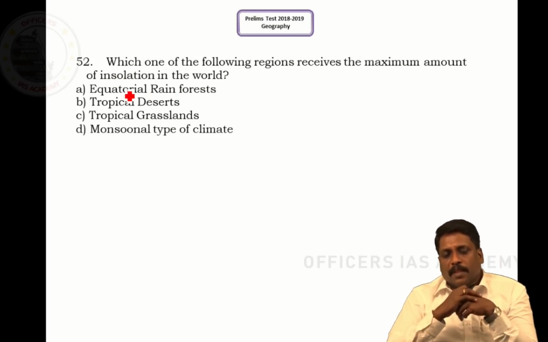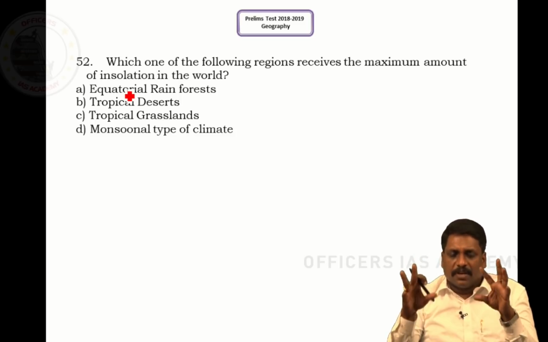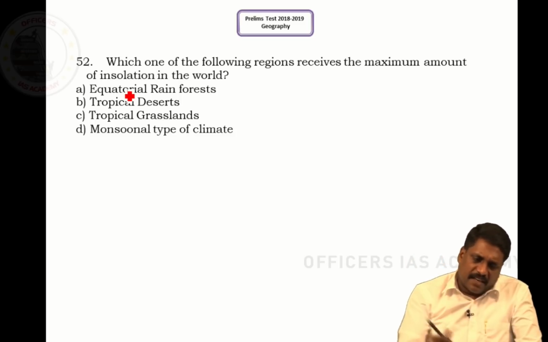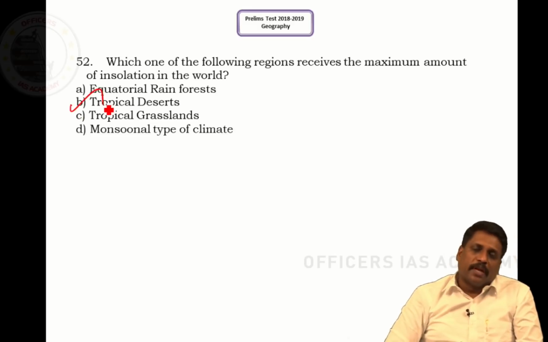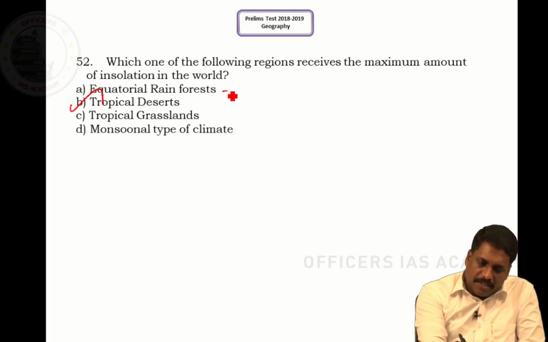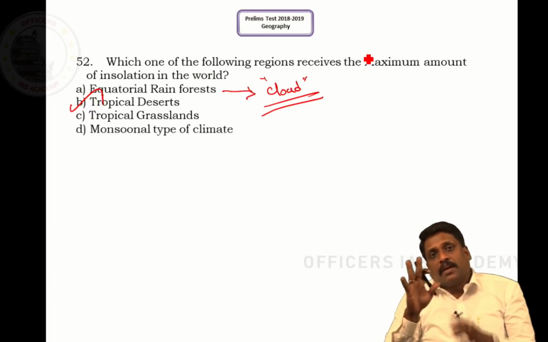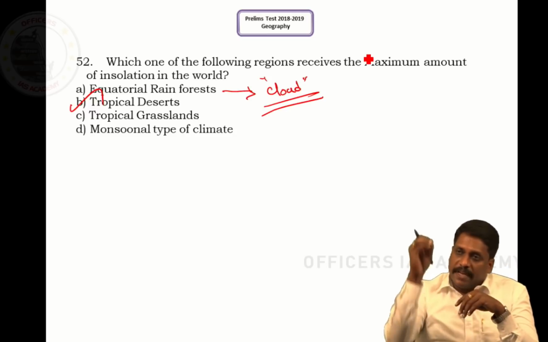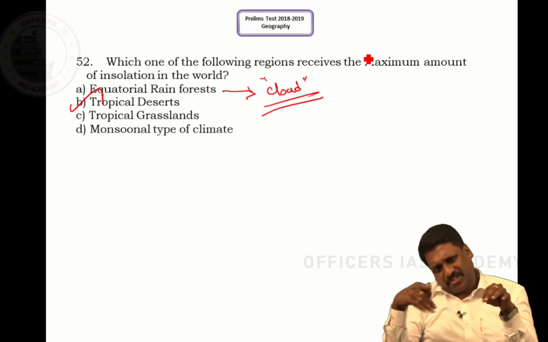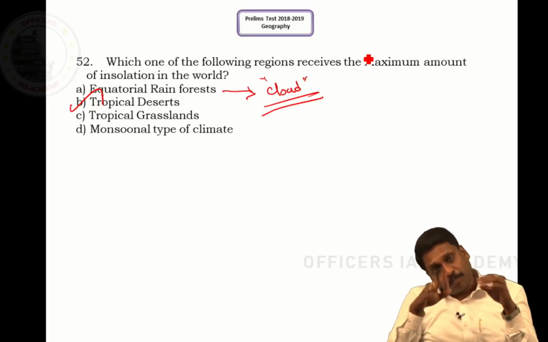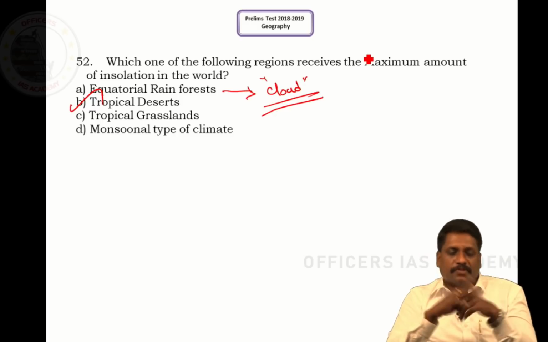Question number 52. Which of the following region receives maximum amount of insolation in the world? Direct answer, it is tropical desert. Why not equatorial region? Because equatorial region is that place where you have more cloud cover. Sir, cloud cover is very, very high in equatorial region. That is the reason insolation is slightly restricted. Tropical desert, to some extent, few places, even subtropical desert experience this high insolation.